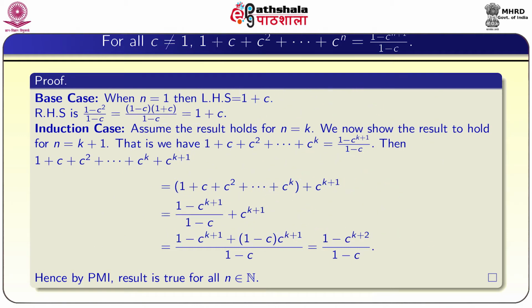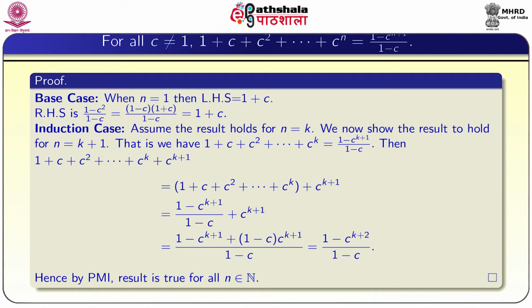Now, the induction case. Here we will assume that the result is true for n equal to k, and we will show the result holds for n equal to k plus 1. That is, we have 1 plus C plus up to C power k equal to 1 minus C power k plus 1 by 1 minus C, and we have to show it for k plus 1. So, we will consider 1 plus C up to C power k plus 1.